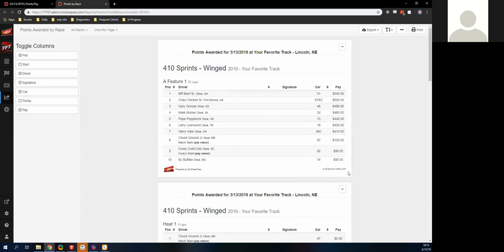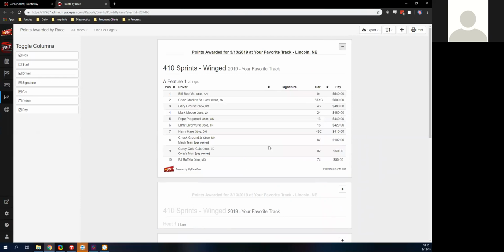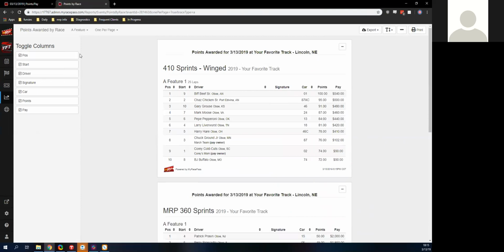So if I just wanted to show the pay here that they received on that race, I could. We also can minimize. If we just wanted to focus on just this one race, we can. We also can sort it out by just our A feature races, kind of one per page there.